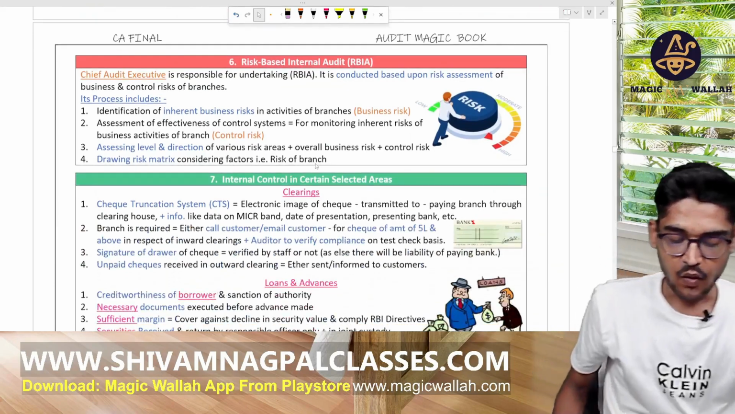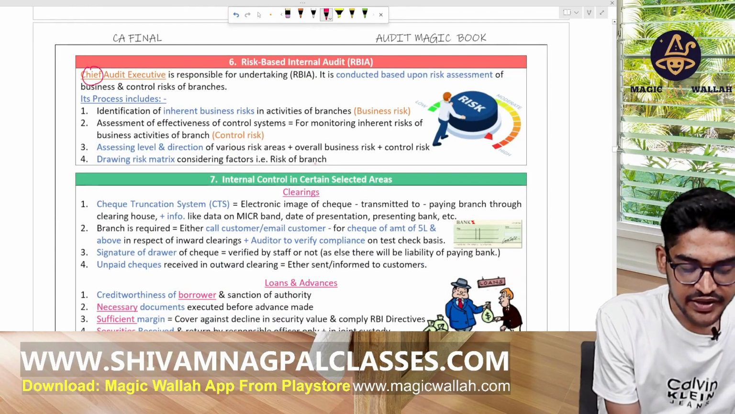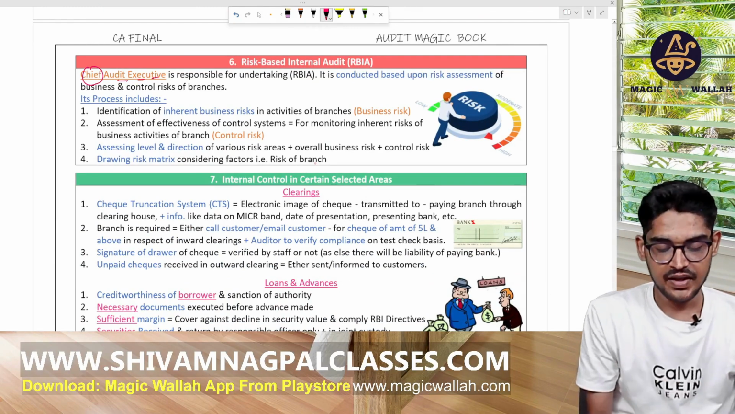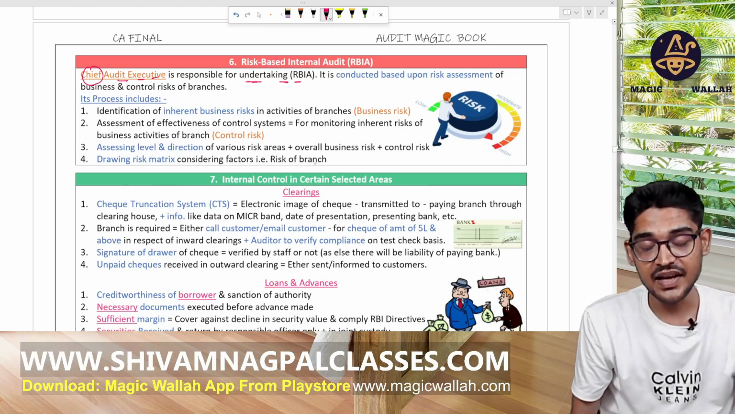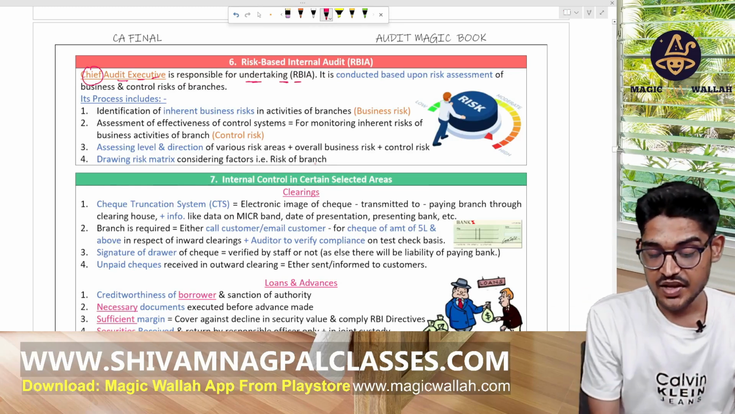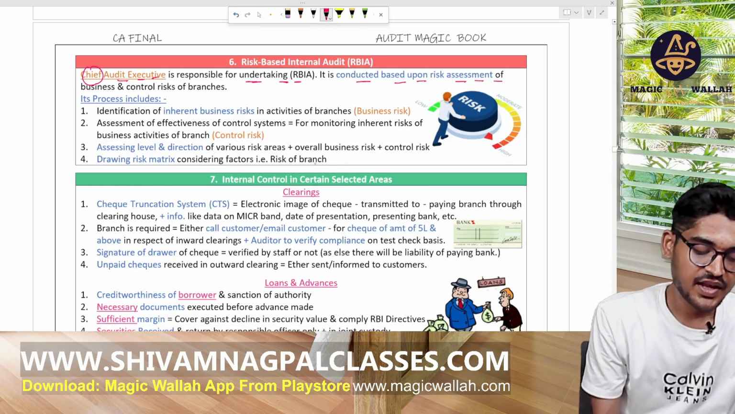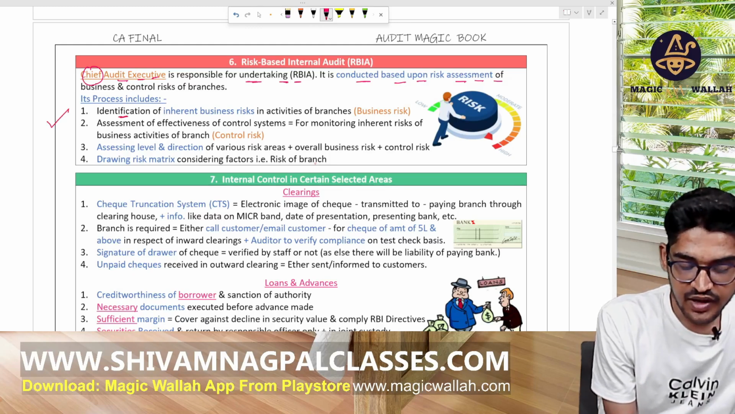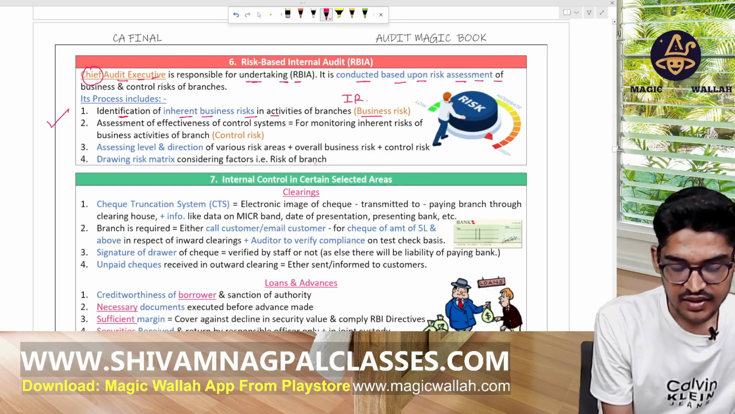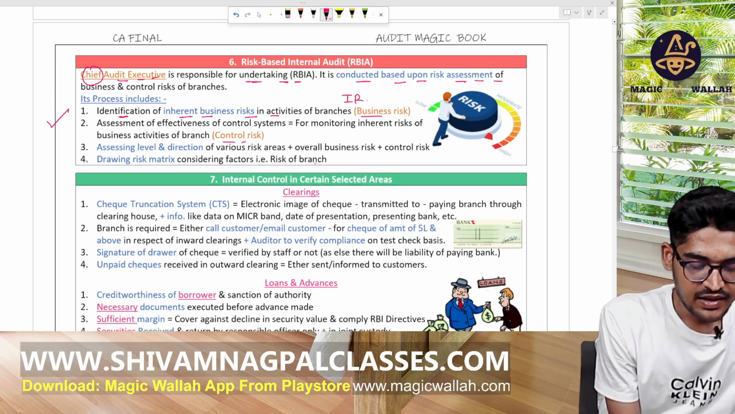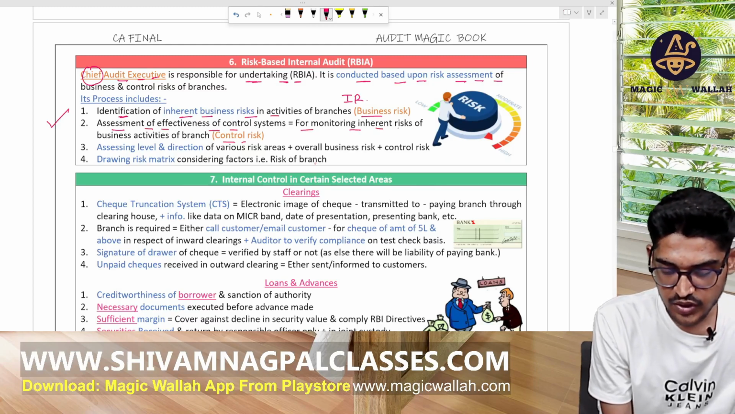Okay. Now, risk-based internal audit. The chief audit executive of the bank is responsible for doing the RBIA, risk-based internal audit. It is conducted based on the risk assessment of the business and control of branches. It includes the identification of inherent business risk, then the control risk, and assessment of the effectiveness of the control systems for monitoring the inherent risk of the business activity of branches.